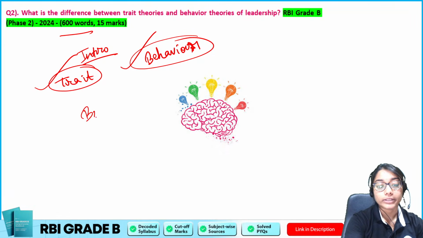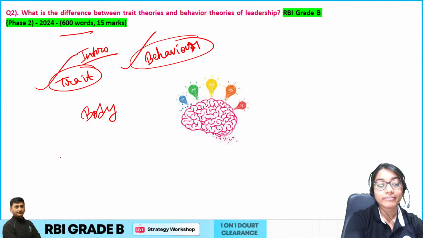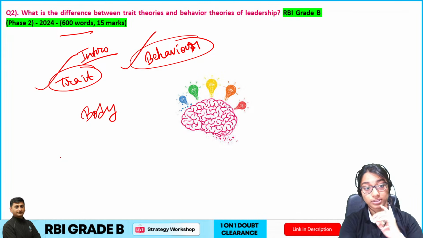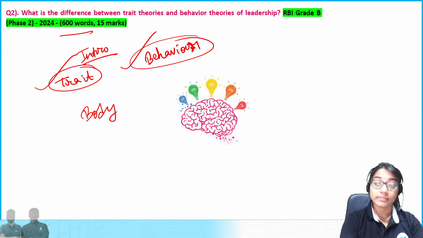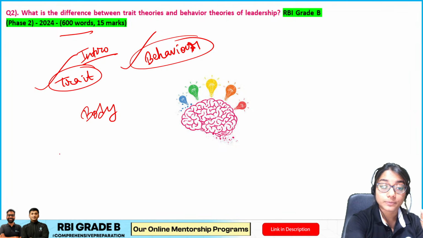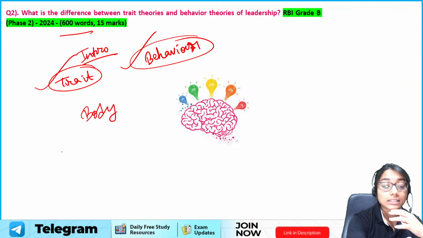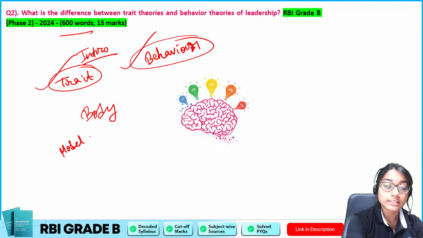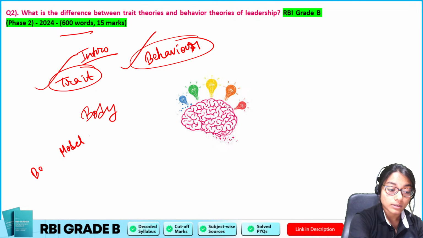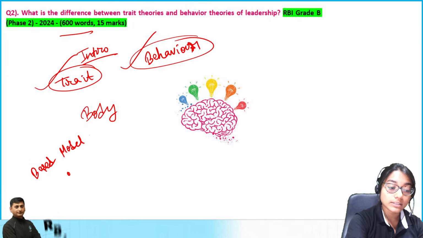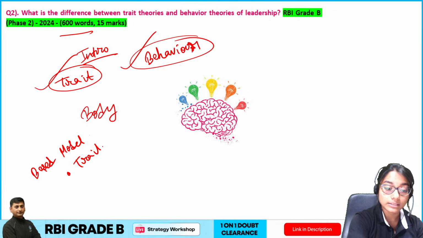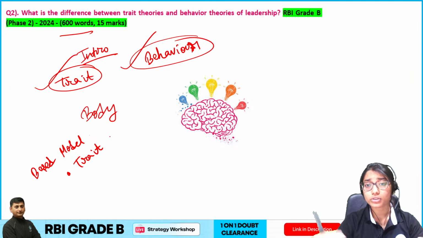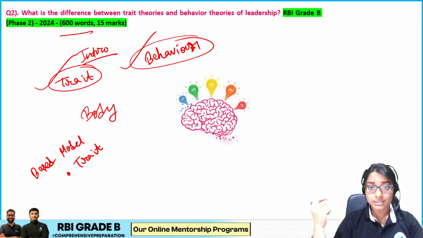Then we get to my body. In the body, I will have to go for differentiation points. Now, when we talk about differentiation, the way we do it is first figure out a point. Let's say the point of difference for this answer is in terms of the model, right? Let's say the model, what is it based on? So in that case, first, let's say I'll write about trait theory. This is the characteristics, the traits of the person are what makes them a leader.